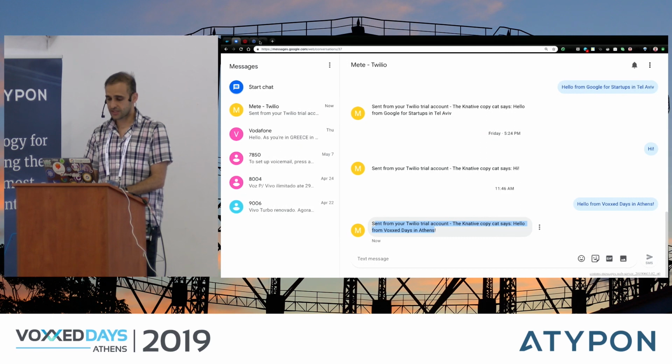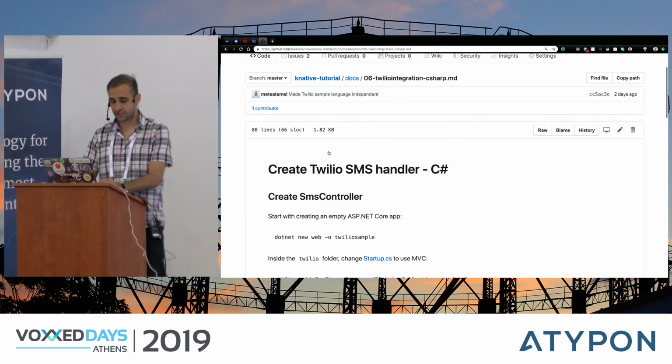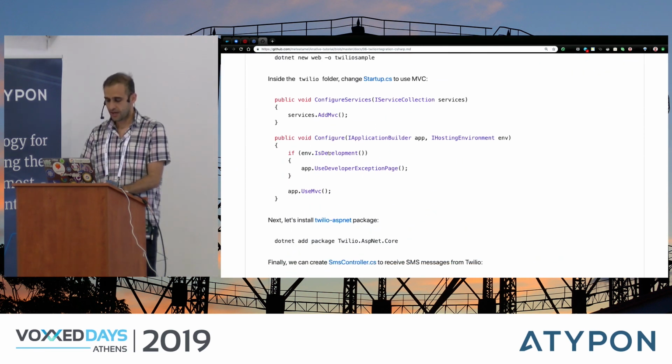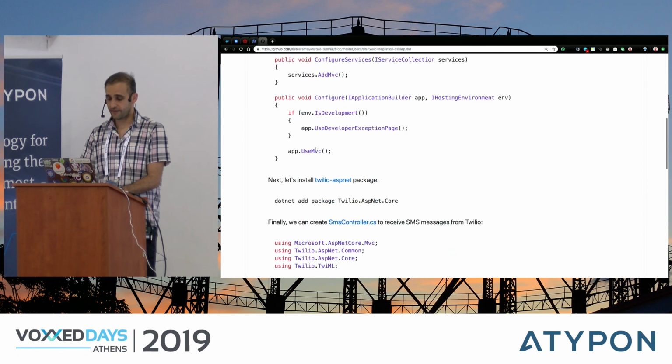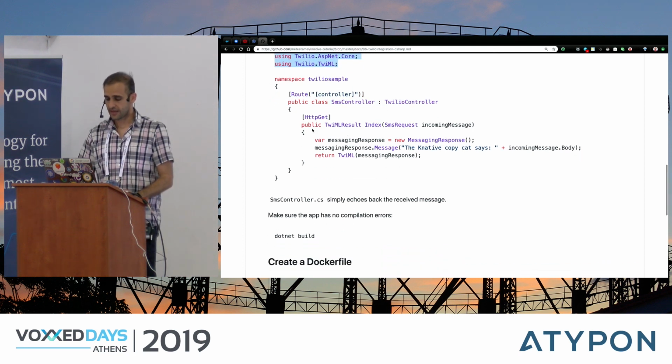And to do this, just to show you the code briefly, again, I use C#, but you can use any language you want. I created an MVC application in C#, and then here, I created an SMS controller, and I'm using the Twilio libraries. And then I say, OK, when someone calls this endpoint, I will create a reply.